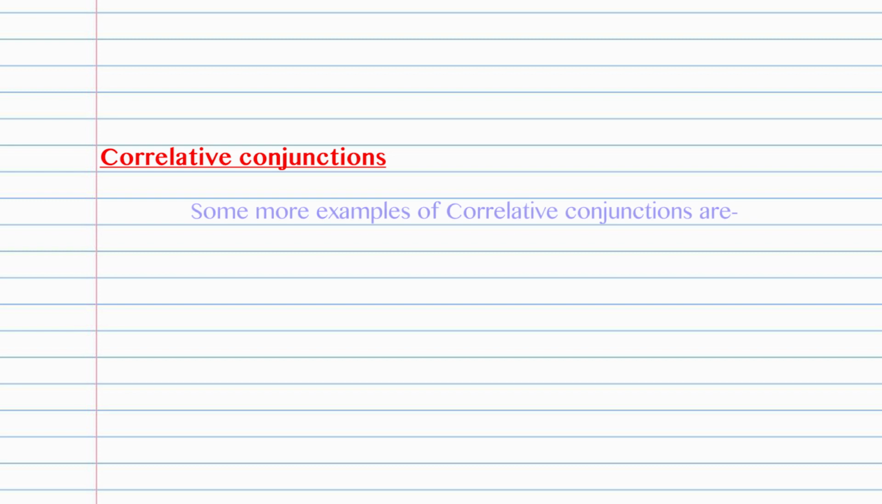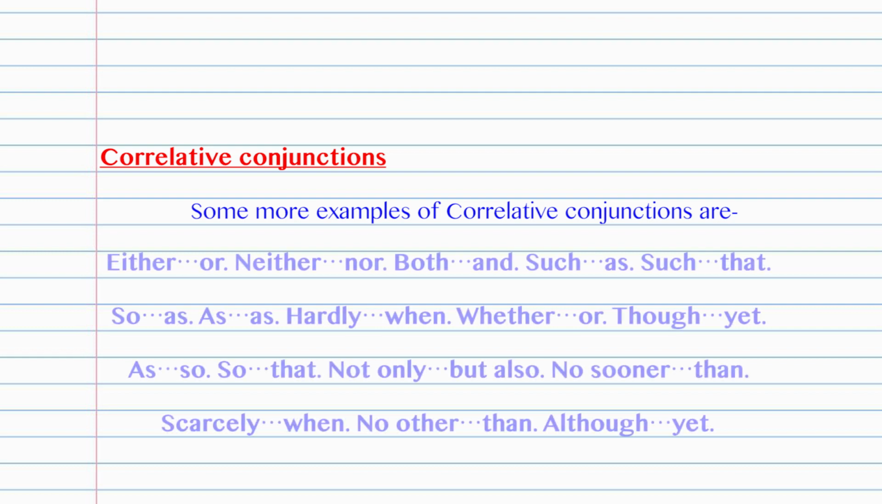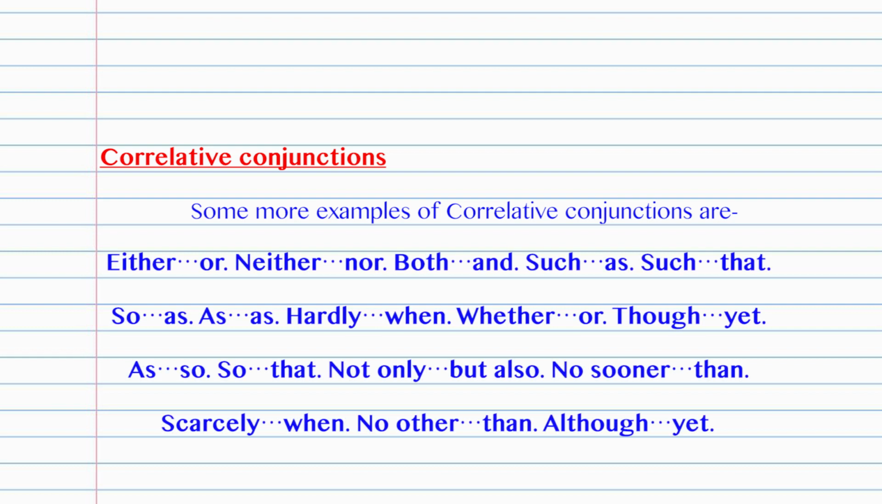Some more examples of correlative conjunctions are either or, neither nor, both and, such as, such that, so as, hardly when, whether or, though yet, as so that, not only but also, no sooner than, scarcely when, no other than, although yet. So all these conjunctions are very important, as I already told you.